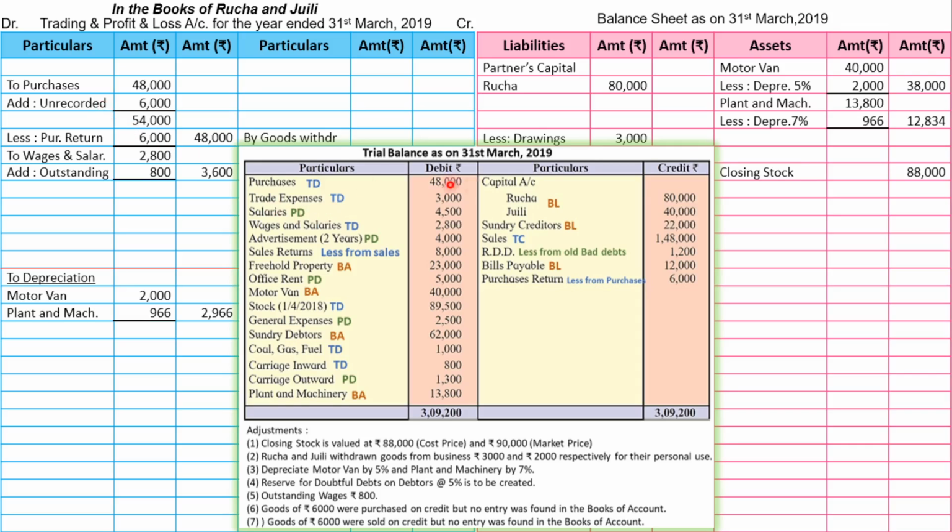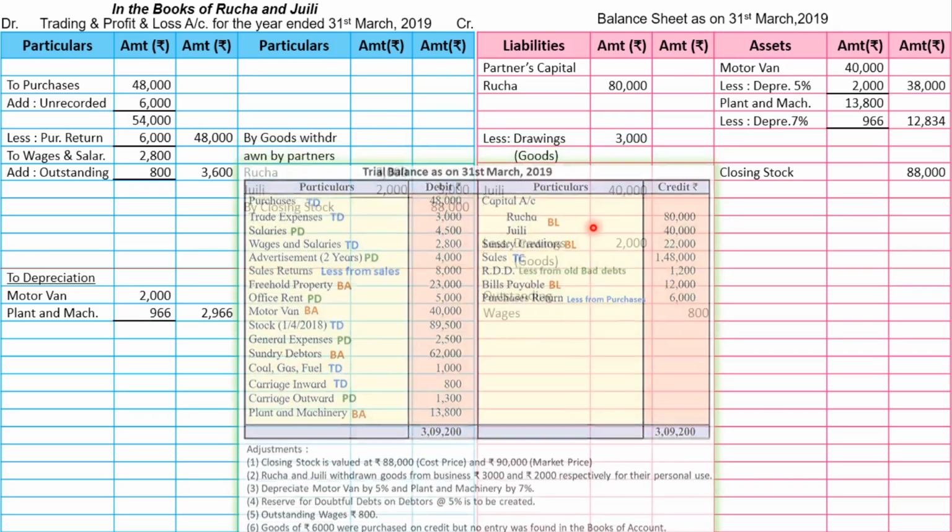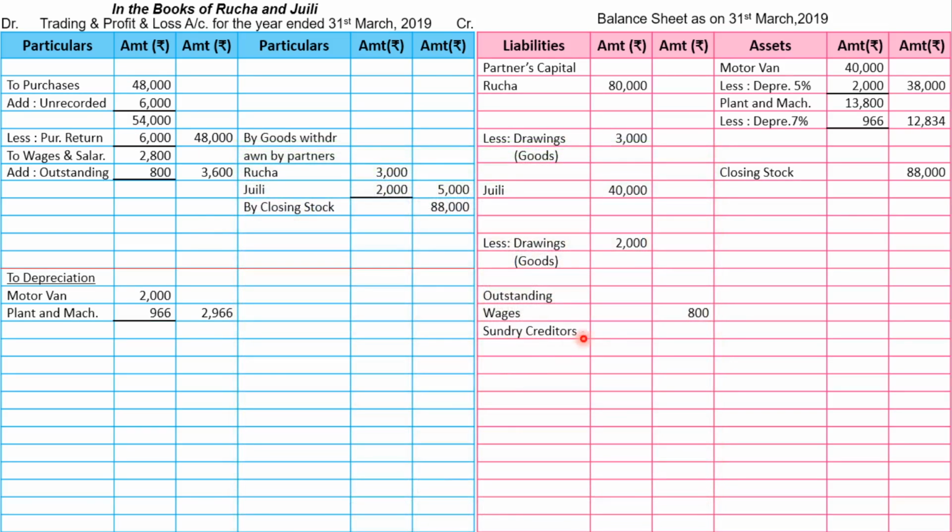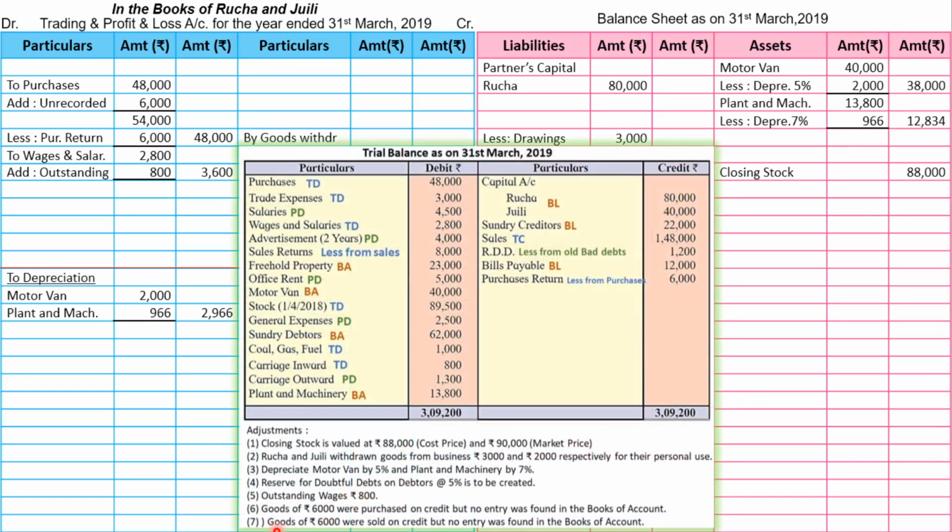So let's go to trial balance again and let's find the amount of creditors. It is 22,000, and creditors we are going to write on the liability side. We will write sundry creditors 22,000, and in sundry creditors we will add unrecorded purchase 6,000, and after adding we get 28,000. Let's go to next adjustment, seventh one.